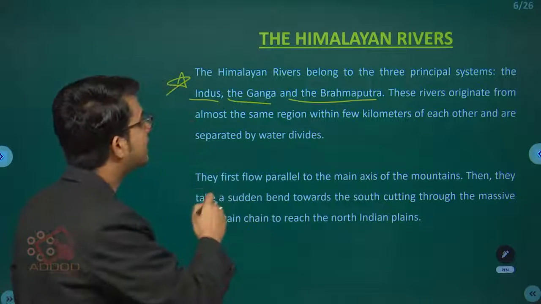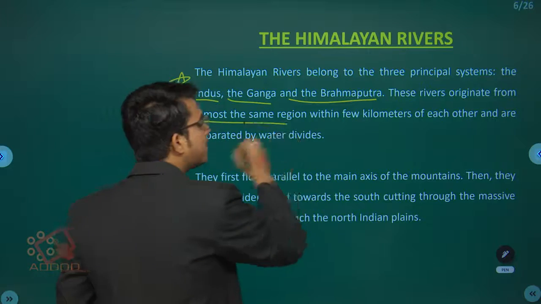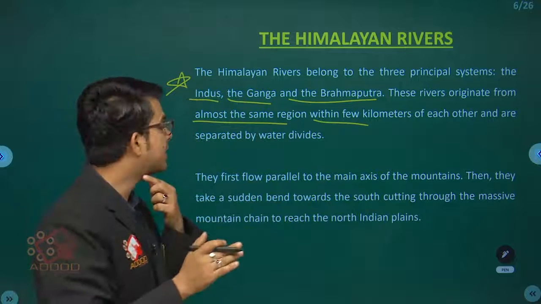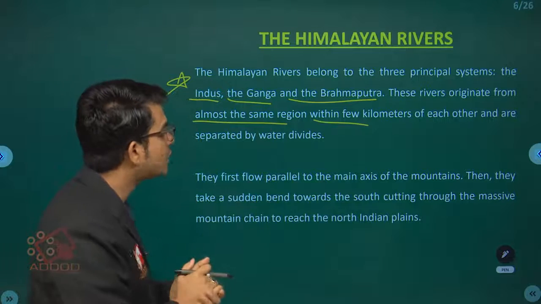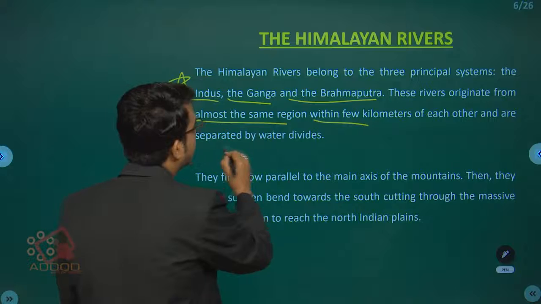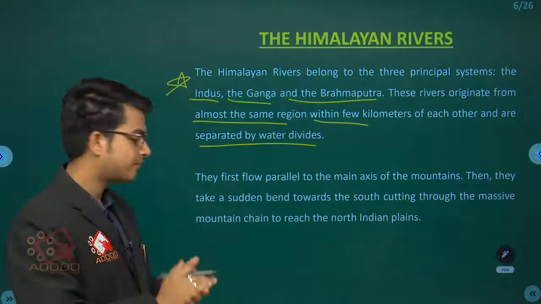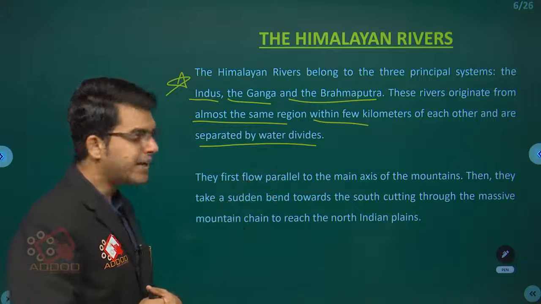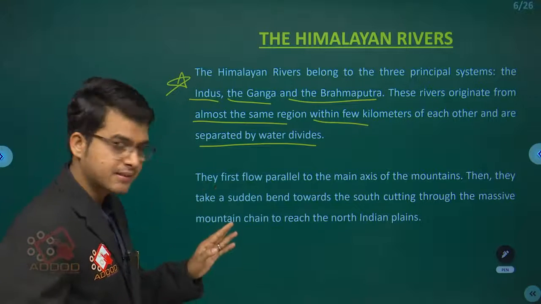Now these rivers originate from almost the same region, within a few kilometers of each other, and are separated by water divides. They first flow parallel to the main axis of the mountains.